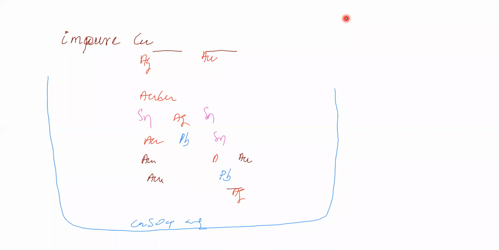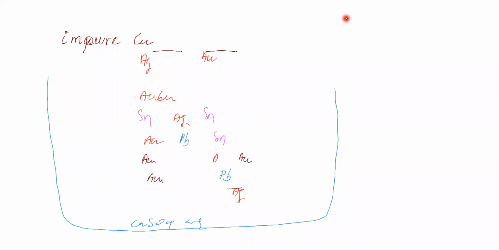Therefore, the maximum potential applied is such that copper can undergo oxidation. At the anode, zinc is undergoing oxidation, iron is undergoing oxidation, copper is undergoing oxidation. The rest are not undergoing oxidation, they are simply falling down. That is called anode mud.